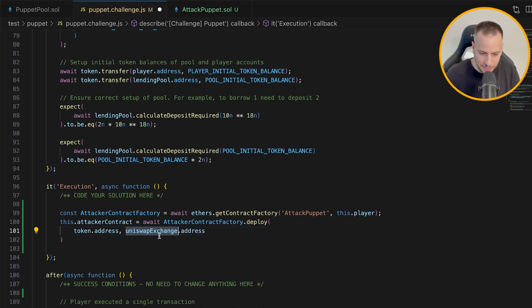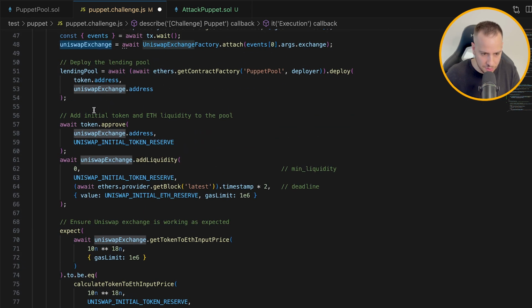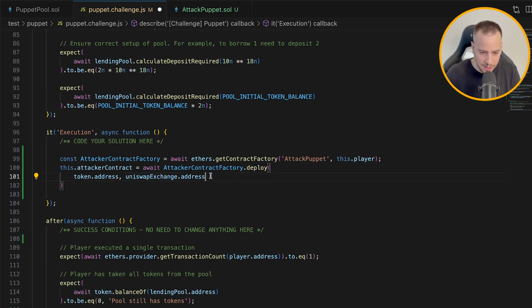All these parameters, by the way, already exist for me here in the setup, so I can just use them. And then the third one is the pool. So it will be pool. What's the name of it? It will be lendingPool.address. Awesome. We deployed our malicious contract with these three addresses.